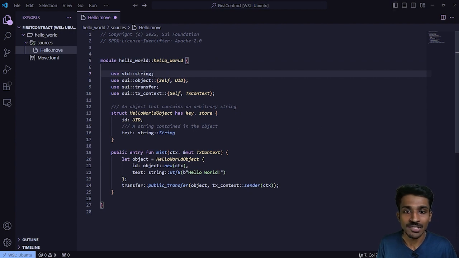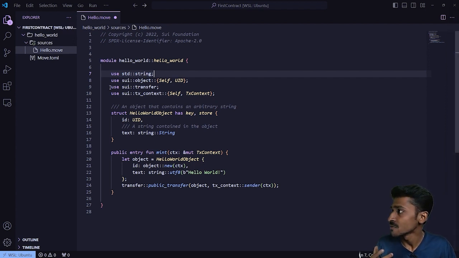Now, after that, inside of this, we have a bunch of standard libraries that we're going to be using here. We have the standard string library for string handling because we want some strings. Basically, hello world is a string, so we're going to be needing that. We have the Sui specific object modules, which are going to help us work with objects, because if you remember, earlier we discussed that in Sui the data model is quite unique because it follows an object-based model rather than a contract-based one.